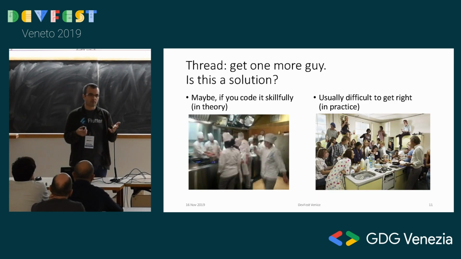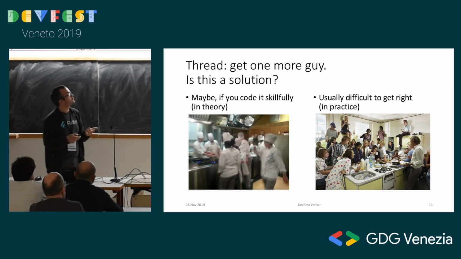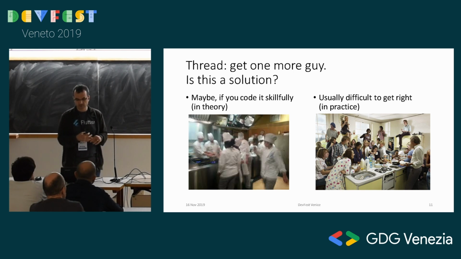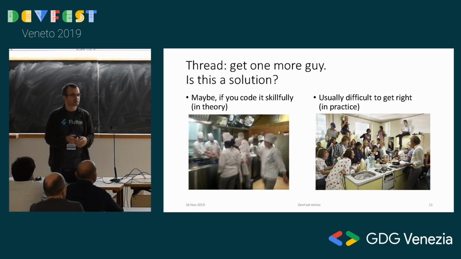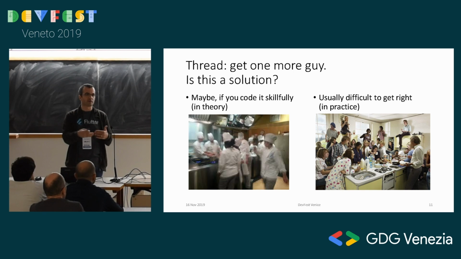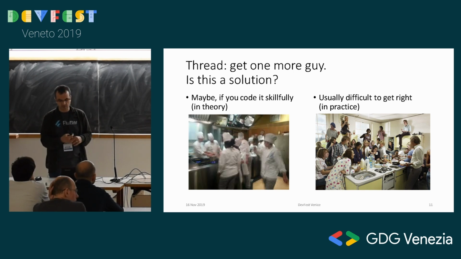So the first thing that may come to your mind is, okay, what about threads? Can we use threads to get out of it? Yes, if you do it skillfully, in theory, if you're really professional at it, if you really do it well. But most of the time when you dive into threads, it's like a messy kitchen. Everybody is taking everybody's stuff, and you cannot write 2 lines without assuming that somebody can get in the middle. So I don't like writing multi-threaded code, and it's usually a mess.